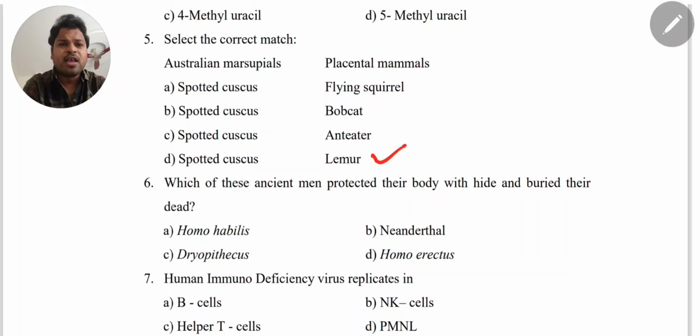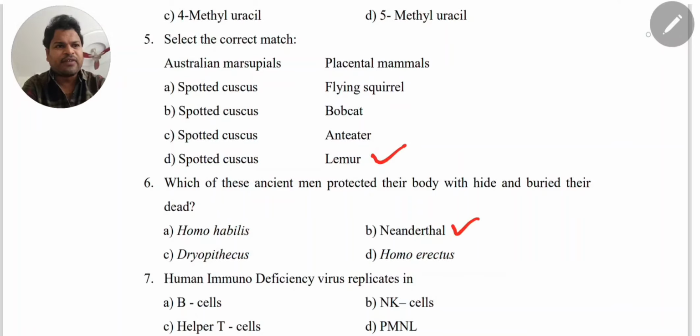Next, sixth question. Which of these ancient men protected their body with a hide and buried their dead? Option A, Homo habilis. Option B, Neanderthal. Option C, Dryopithecus. Option D, Homo erectus. Option B is the correct answer.